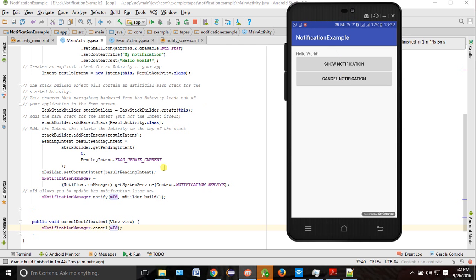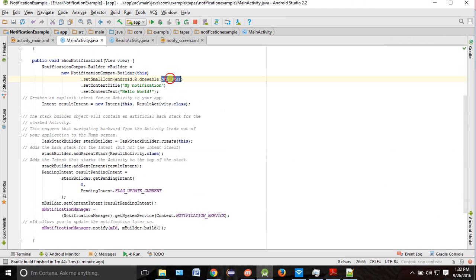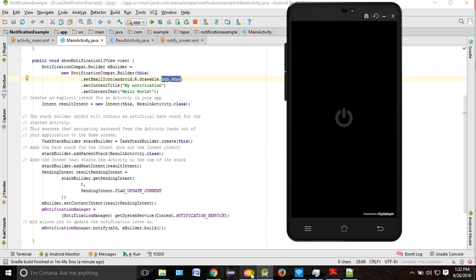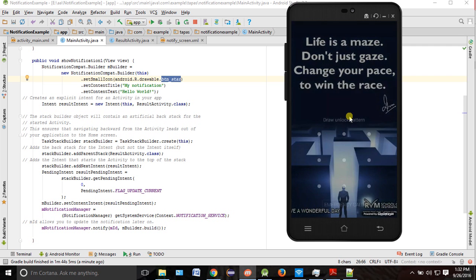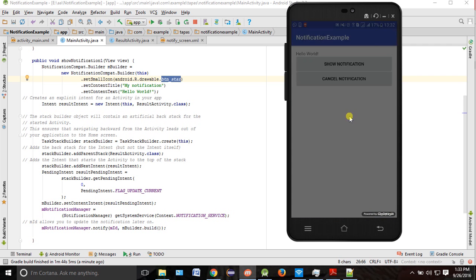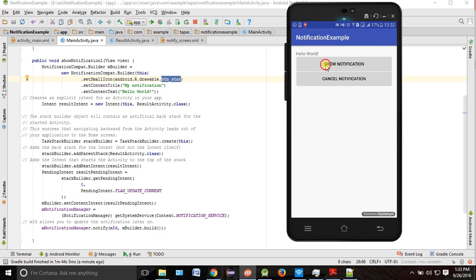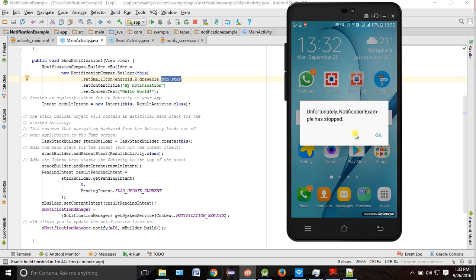Why? Because I am passing star over there. If you see here, I am passing star, right? So if I click on the show notification button, what should come? Tell me. What should come? It should come star. Okay, so see here. Let me click on this. Sorry, some clash is there. Okay, so we'll check it. What is the problem?